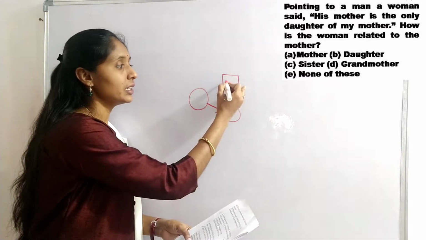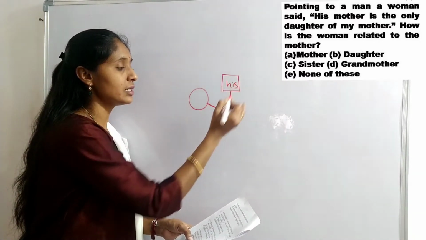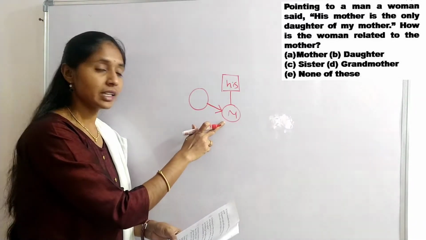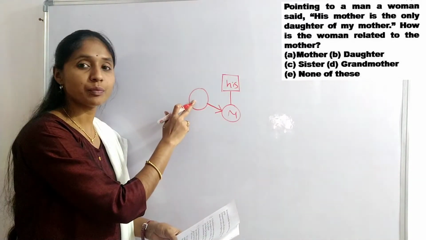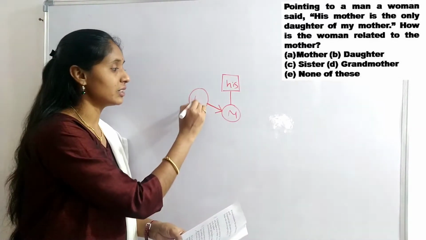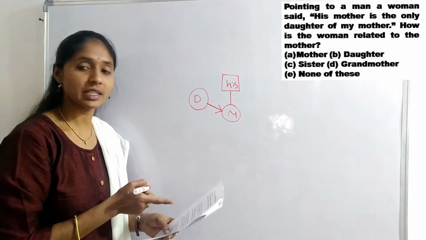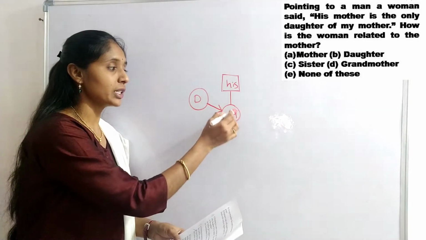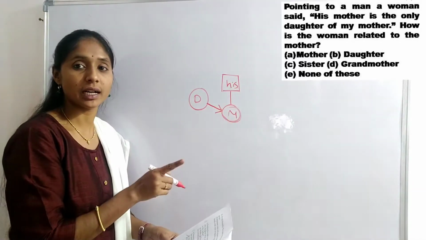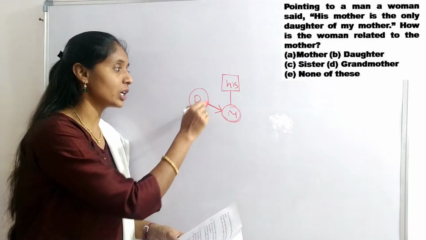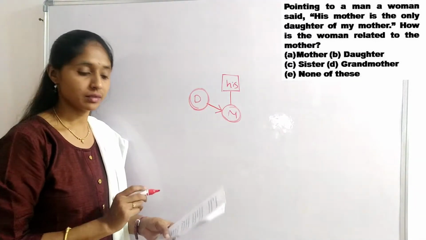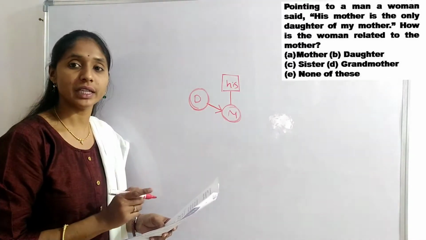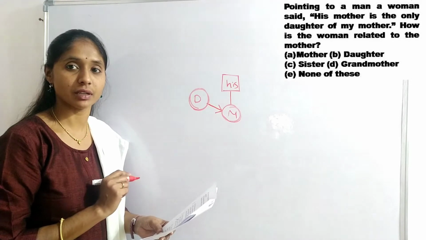Here, his mother is the only daughter of my mother. Means, how is the woman related to the mother? Daughter only, because this mother is having only one daughter. Okay, the daughter is the woman. So, option B is the right answer for this question.